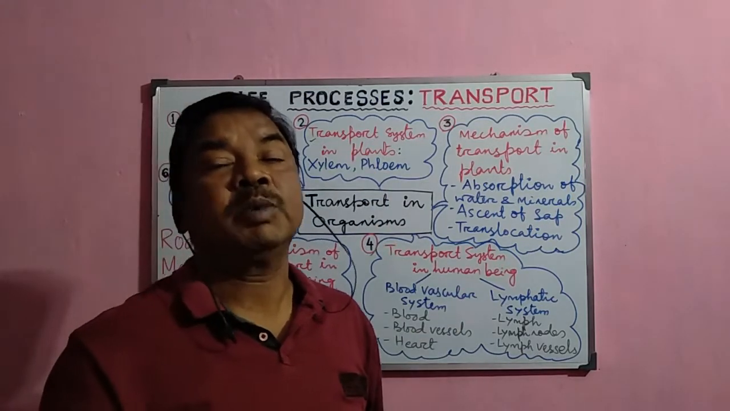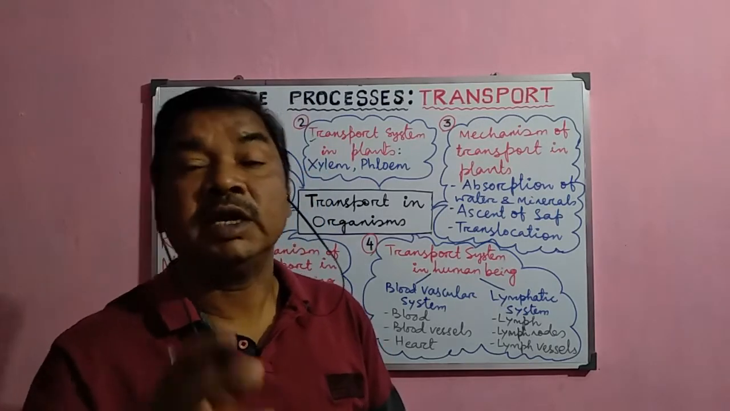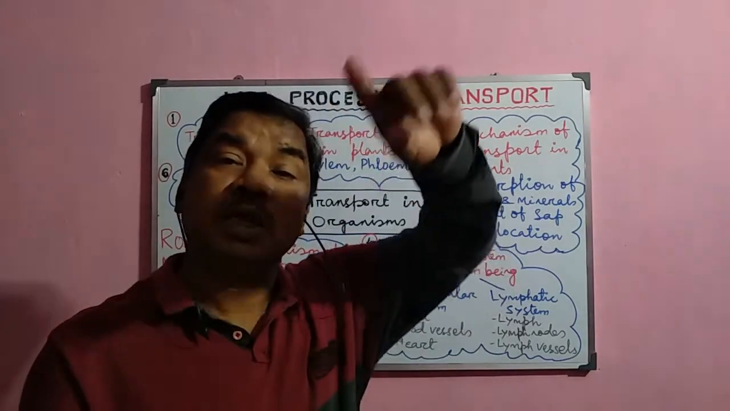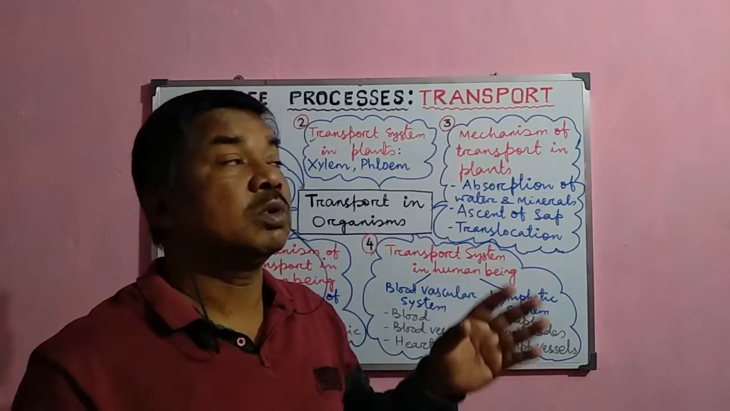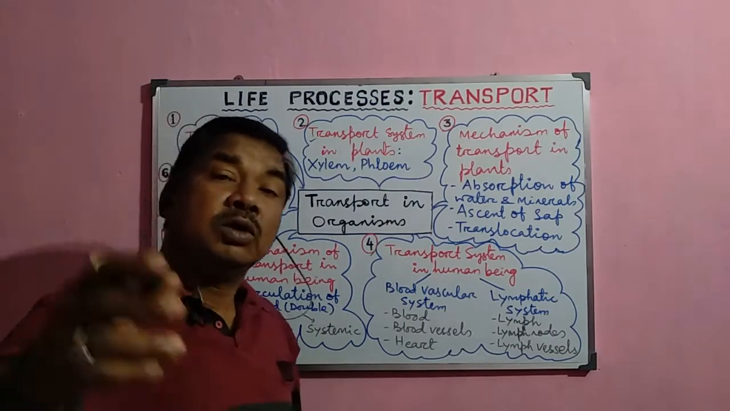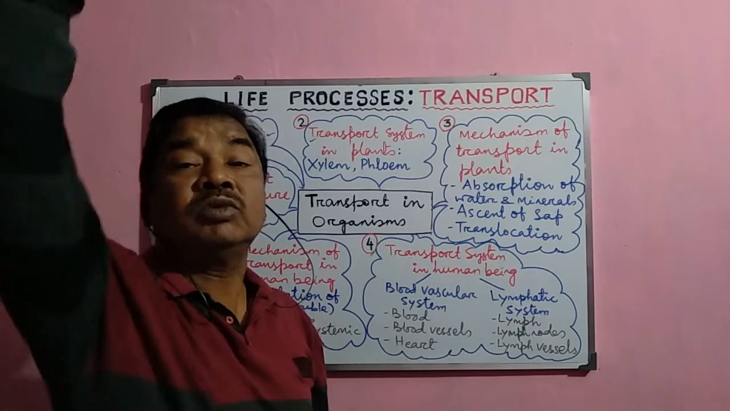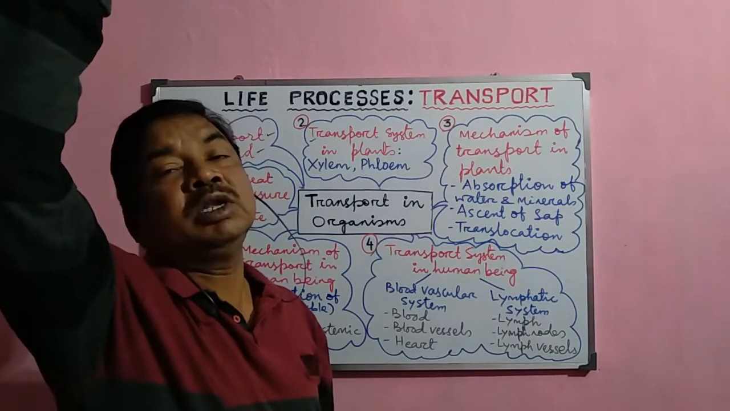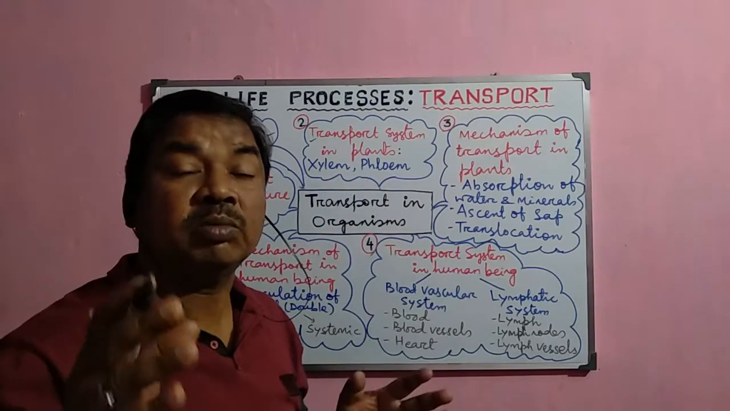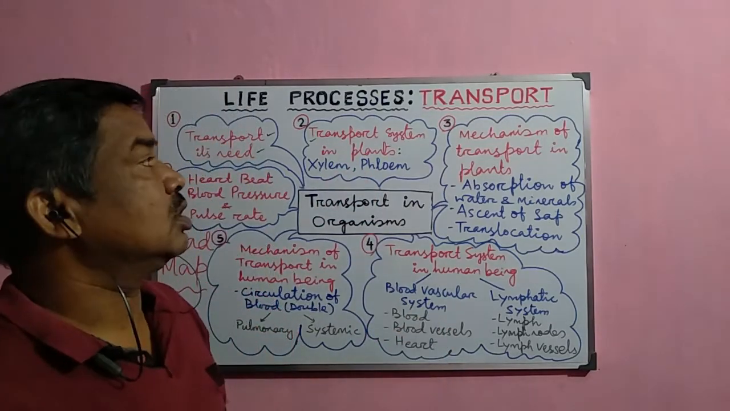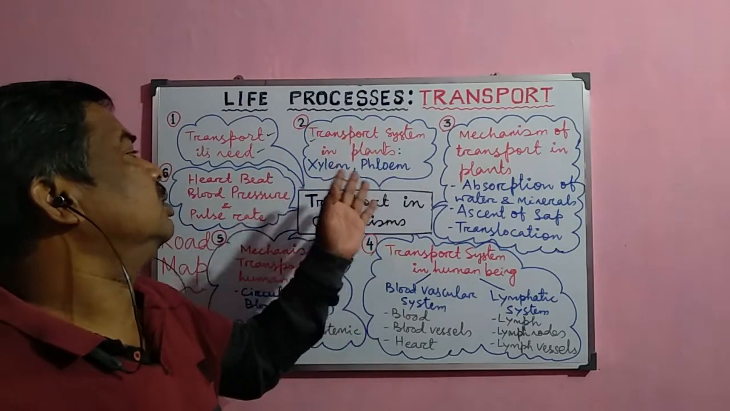In higher plants particularly, the water is there in the soil, it enters into the root, but it is essential in the leaf. So how will the water be absorbed from the soil to the root, and from the root how will it reach the tip of the plant, the leaves of the plant? So that is why there must be some system involved in this process, and this system is called the transport system. Now first we shall discuss the transport system in plants.